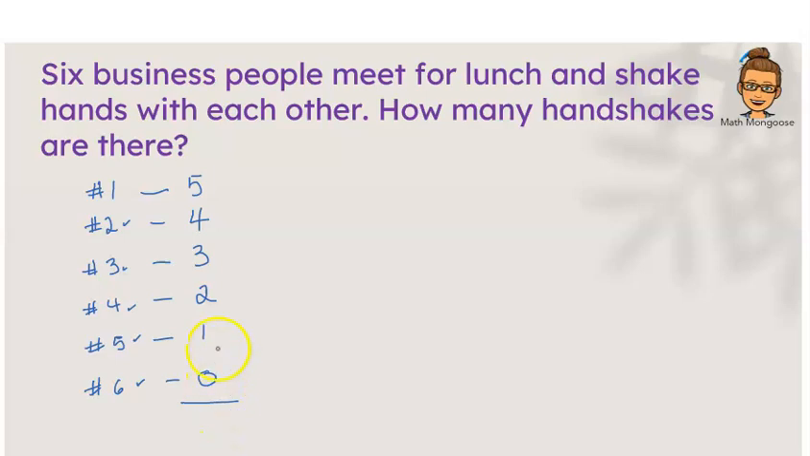So all we have to do now is add these up. 5 plus 4 is 9. 9 plus 3, 12. 12 plus 2, 14. 14 plus 1 is 15. So that's a total of 15 handshakes.